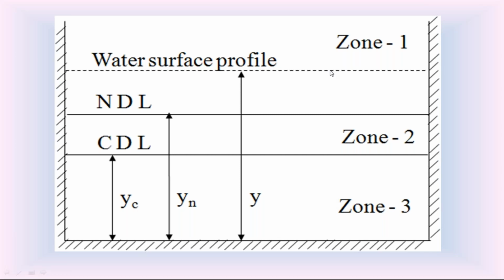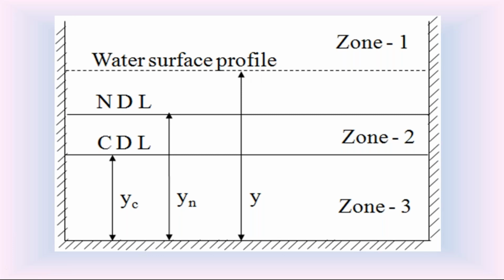The water surface profile in the mild slope is called M curve. That M curve in the mild slope may be in zone 1, zone 2 or zone 3, because in mild slope Yn is greater than Yc, the critical depth. So in the mild slope channel, the normal depth Yn is greater than the critical depth Yc, and the water surface profile is called M curve.